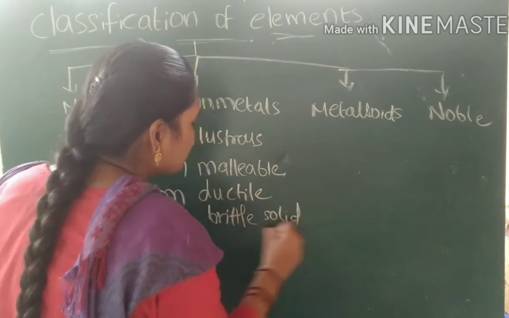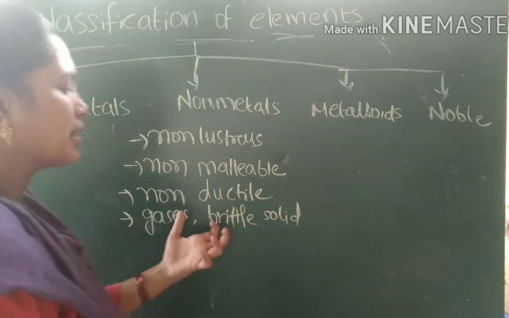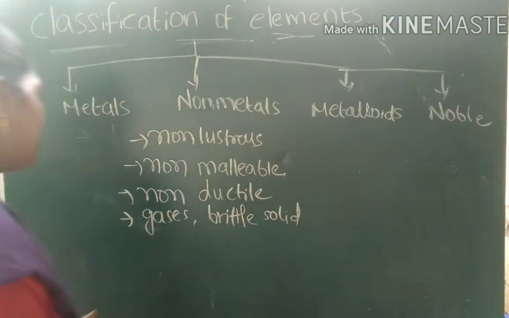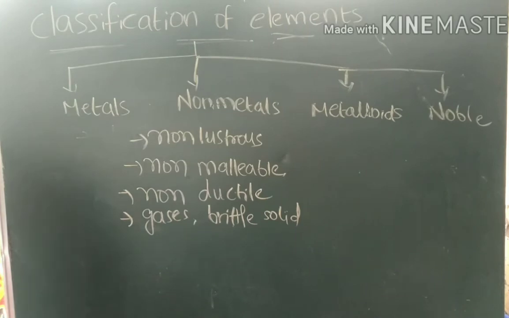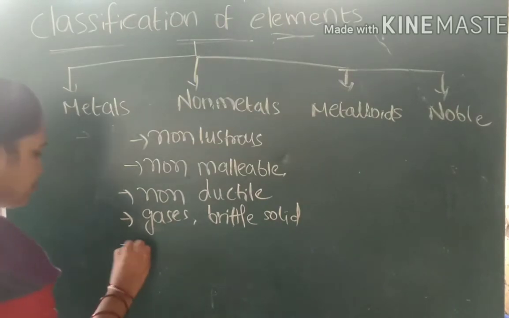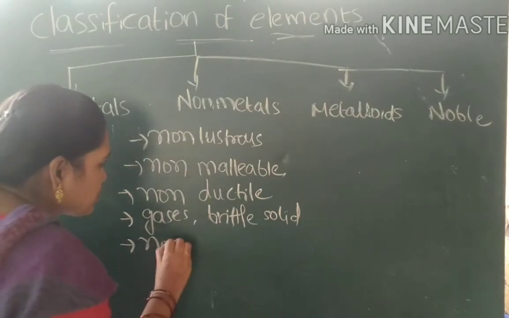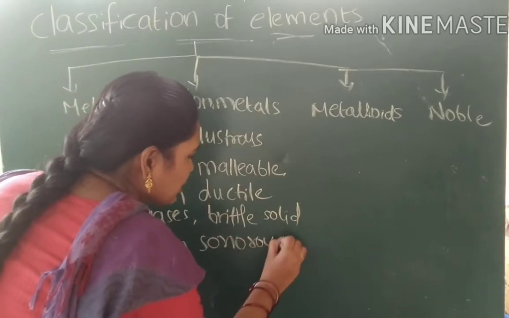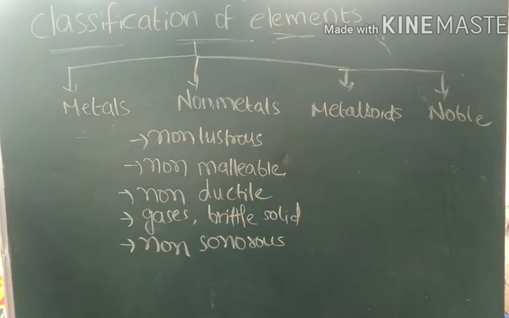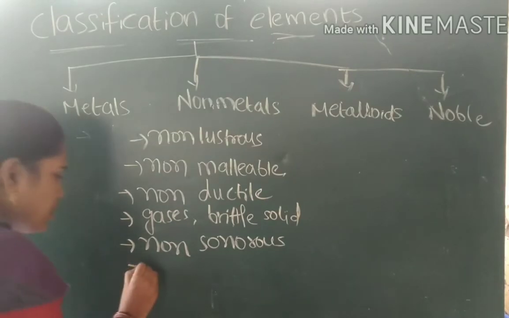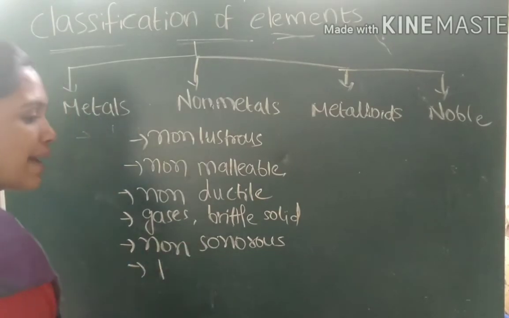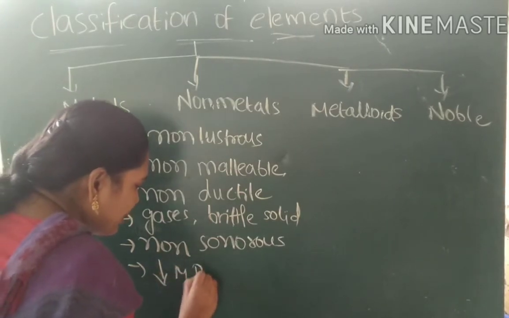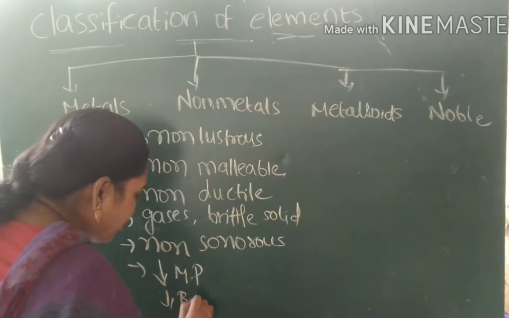Brittle means ready to break. It doesn't take too much effort to break it into pieces. So they are present in the gaseous state, or as brittle solids, and they don't have the sonorous property. They don't make a huge sound. The sound that comes from non-metals is very little, and they don't have a high melting point or boiling point. Simply, you can say low melting point and low boiling point.